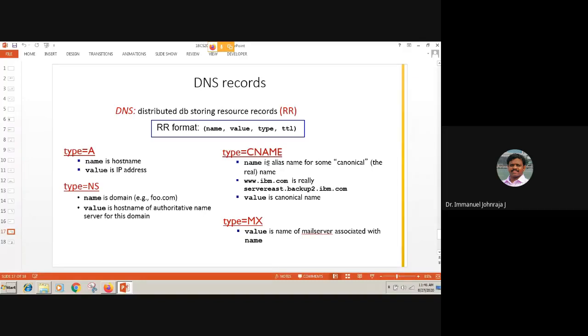The third one is type CNAME. I spoke about canonical name and alias name. So type CNAME gives you the record of what the canonical name is for an alias name. This is your alias name; what is the canonical name that is given to you. And finally, type MX record is very similar to that, but here it is about the mail service. So please remember, there are 4 kinds of DNS resource records available: type A, type NS, type CNAME, and type MX.